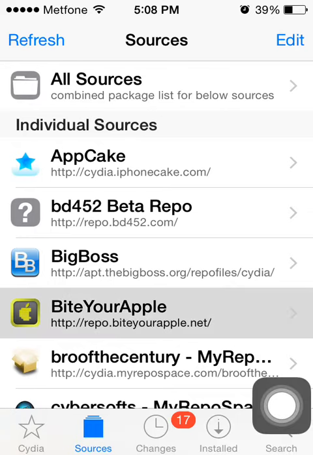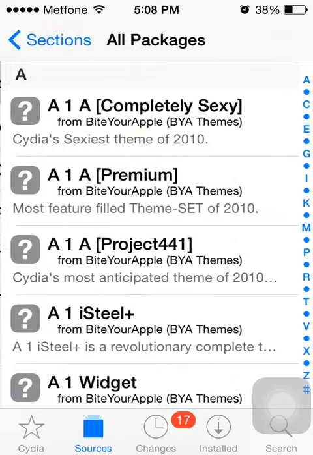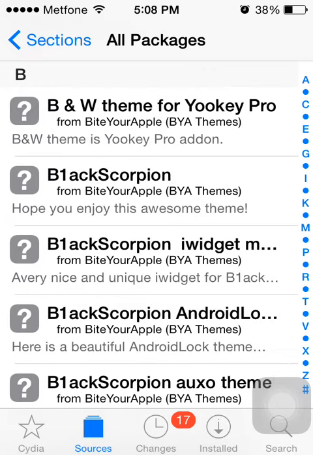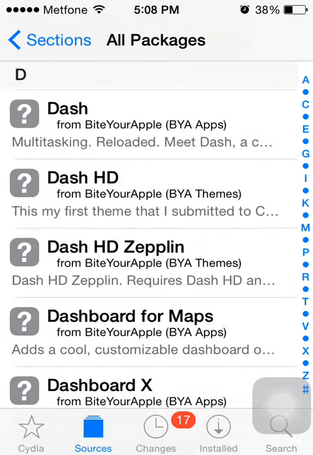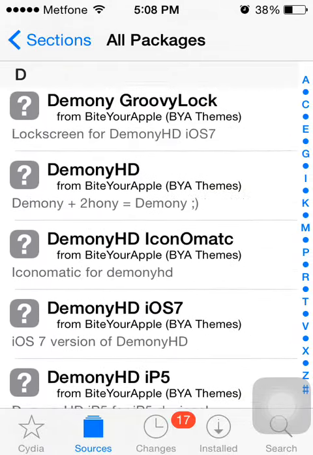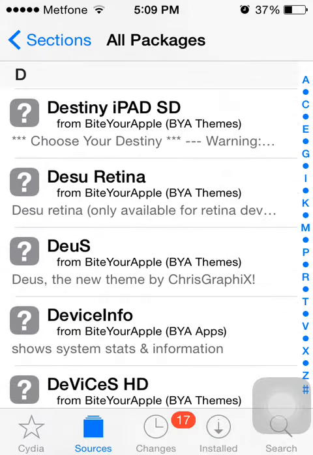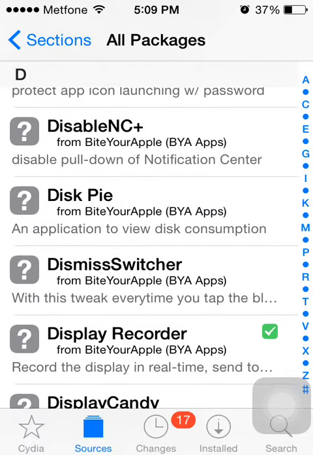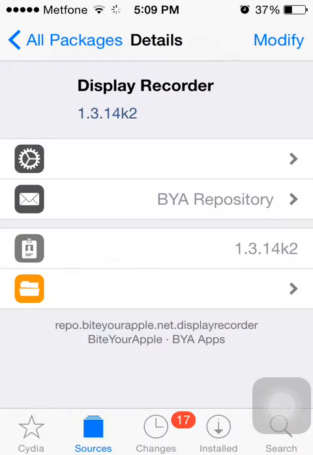repo.byyourapple.net and just go ahead and click on All Packages and find Display Recorder. Just scroll down to find Display Recorder. Here, Display Recorder, and just click on install, but I've already installed it, so just go ahead.